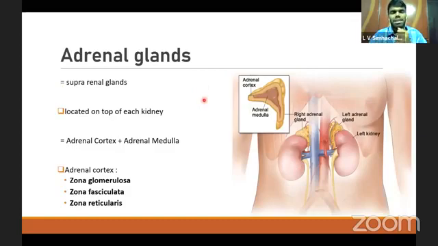The adrenal glands are two in number. They are called suprarenal glands because they are located in the upper part of the kidney. Each adrenal gland consists of two regions: the outer adrenal cortex and the inner medulla. The inner medulla secretes two major hormones, norepinephrine and epinephrine. They are catecholamines. The outer adrenal cortex is divided into three parts: zona glomerulosa, zona fasciculata, and zona reticularis.